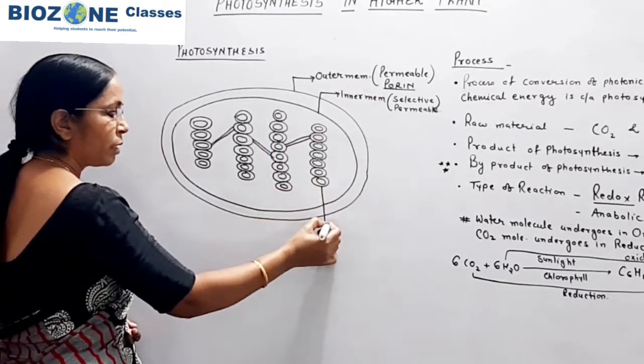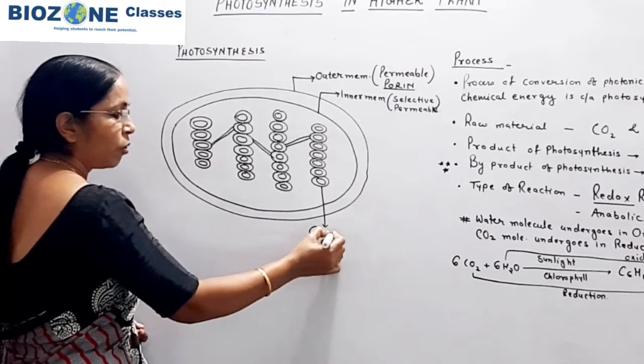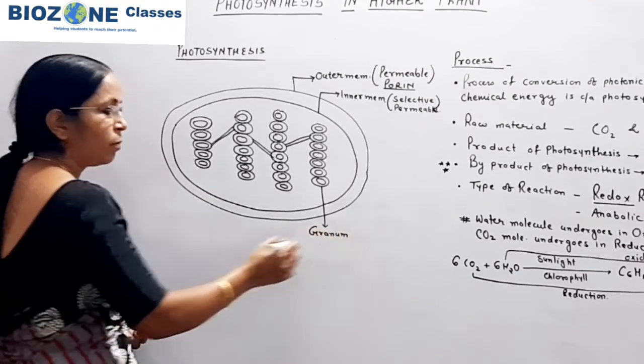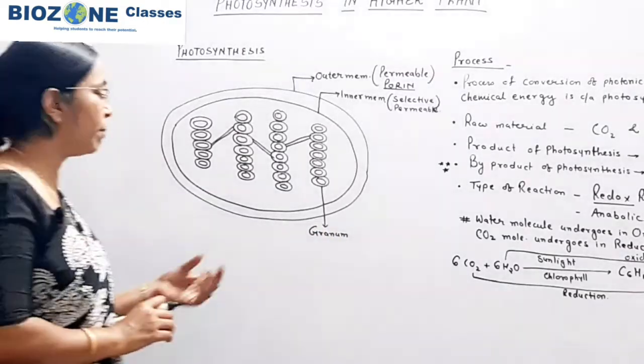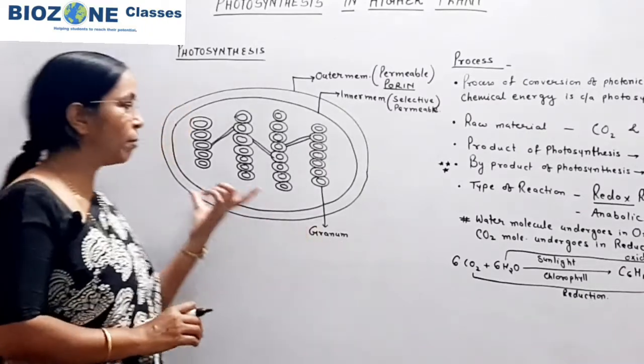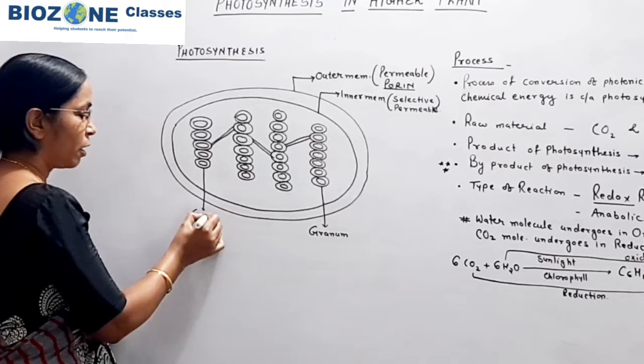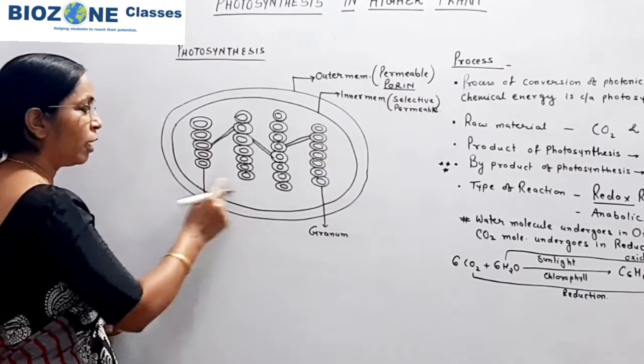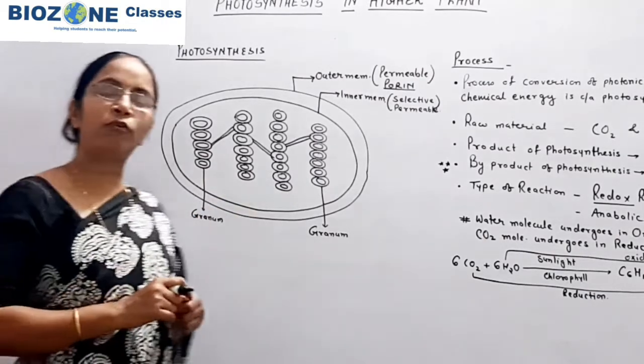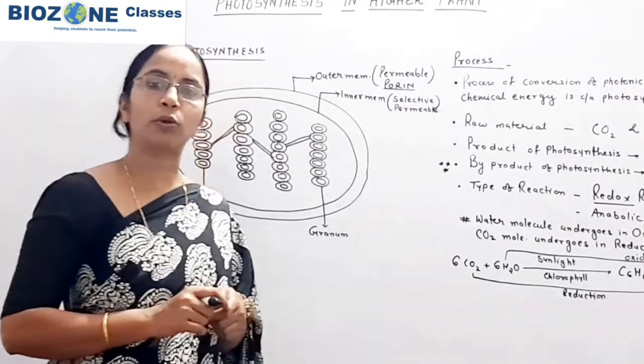So here you remember, this is a single pillar or stick of coin of the double membranous oval shaped bags, that is called as granum. All the granums when combined, this is also one another granum. Here you appear the four granum, but normally 30 to 40 granums are present in each chloroplast.